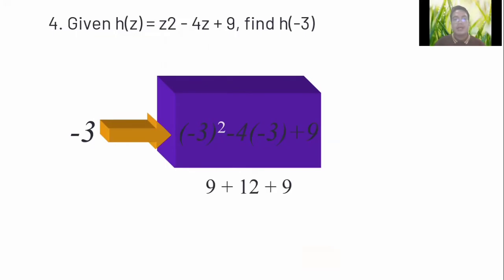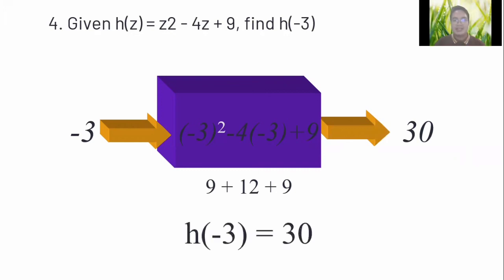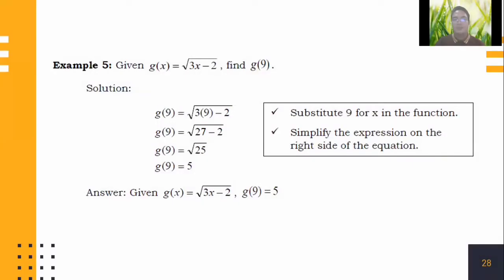So negative 3 raised to the second power is 9. Negative 4 times negative 3 is positive 12 plus 9. So the answer is, of course, 30. So h of negative 3 is equal to 30.